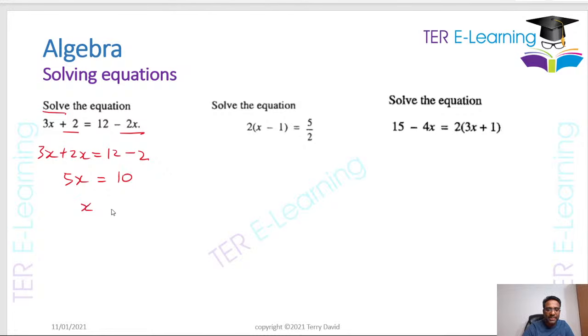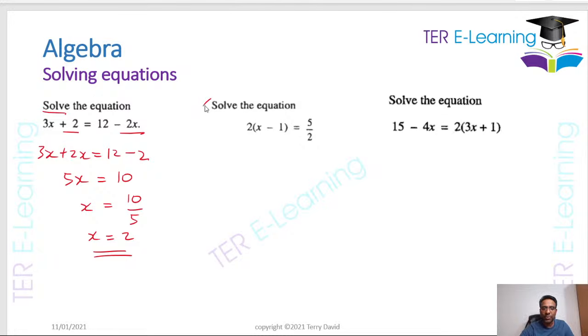So therefore, x is equal to, in order to get rid of this 5, I need to divide both sides of the equation by 5. So this is 10 over 5, and therefore my answer is equal to 2. So notice I got an answer, I got a value for x. That's what I mean when we solve an equation.